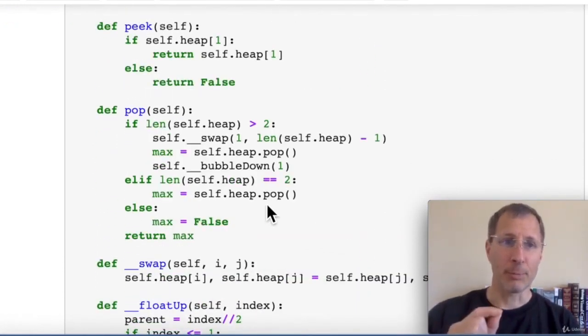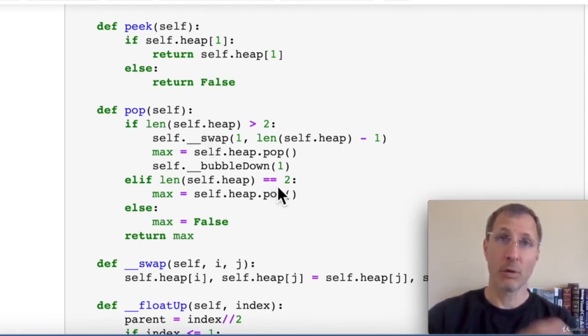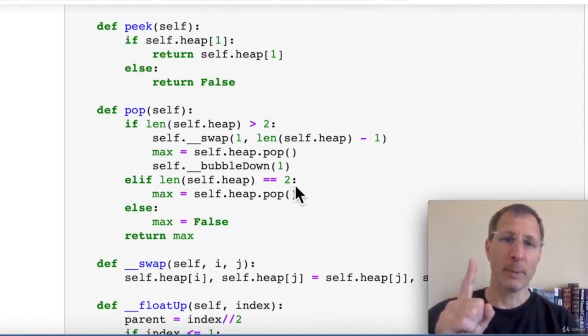Now let's look at the pop operation. There are a few different cases here depending on how many items we have in the list. If the list has exactly 2 items, one of those is the 0 that we're not counting. We're not using that as part of our max heap. So if there are exactly 2 items, that means there's really just 1 item in our max heap. We'll pop off that number 1 item with index number 1 and we'll return it. We pass that into variable max, and then here at the end we return max.